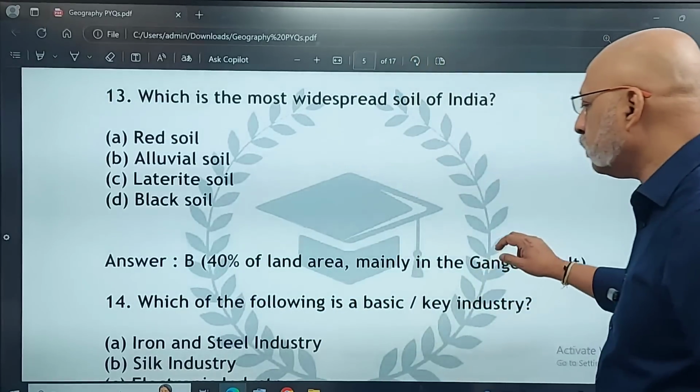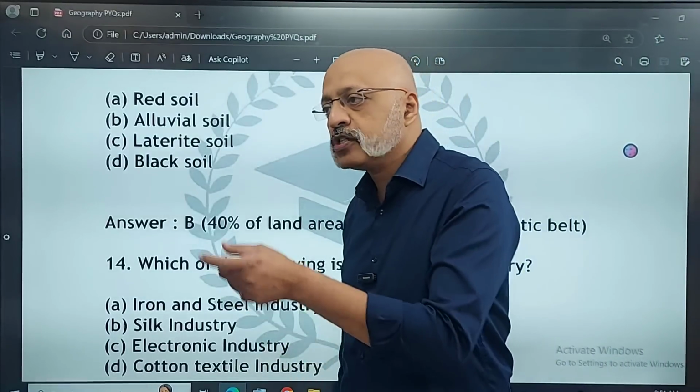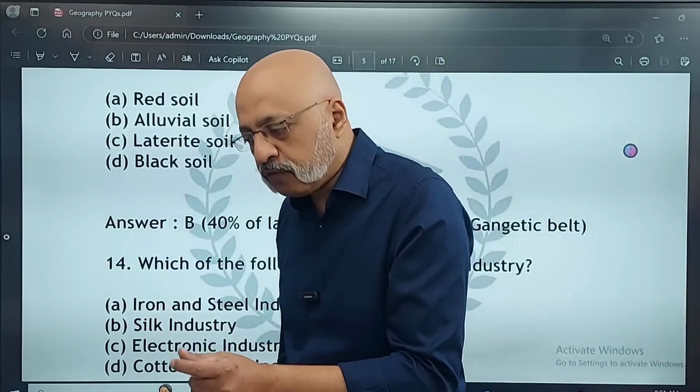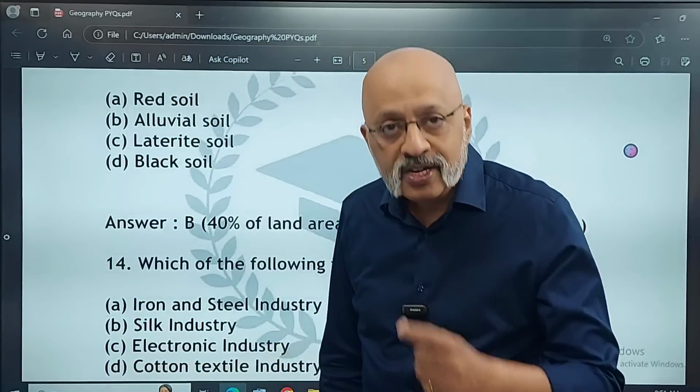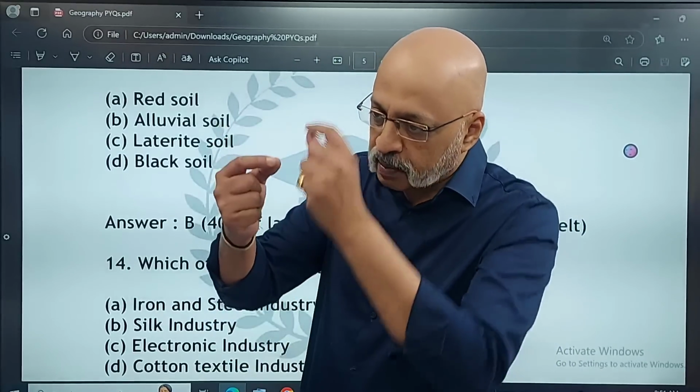Okay. Which of the following is a basic? See, what is there in data? Every year, for instance, cotton production. What was there in 2023 would be different from 2024, would be different from 2025. So every year you find the data increasing. Some state may go up, some state may become second.